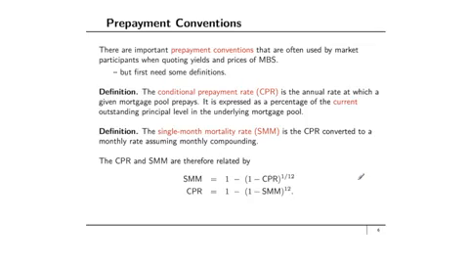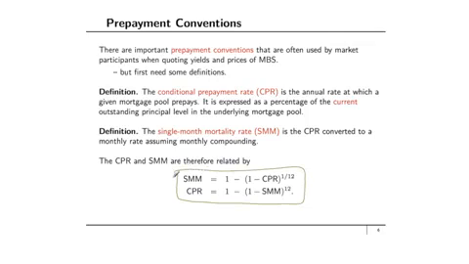It is expressed as a percentage of the current outstanding principal level in the underlying pool. So this is the so-called conditional prepayment rate. A very related definition is the single month mortality rate, the SMM. The SMM is the CPR converted to a monthly rate assuming monthly compounding. And so the SMM and CPR are related as follows.